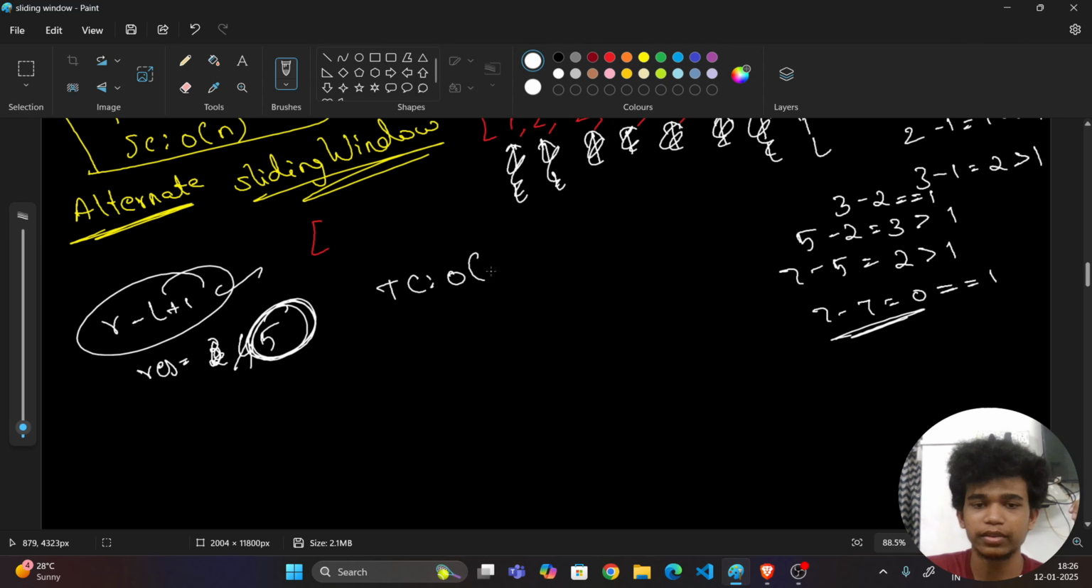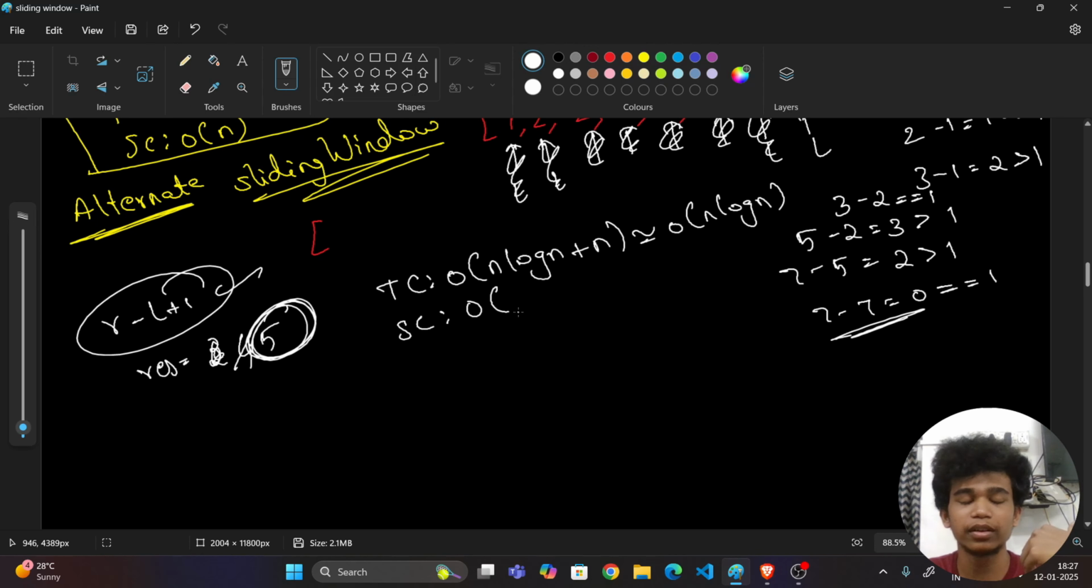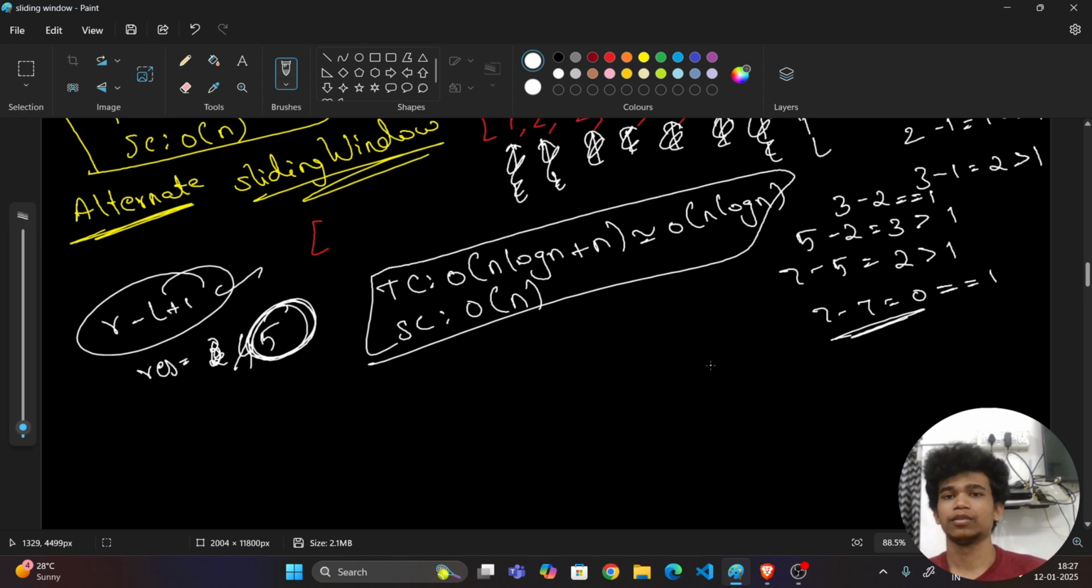So what is the time complexity? I can say n log n because we are doing a sorting operation, right? And also a traversal operation, so it will be plus n. Approximately it is equal to O of n log n. And what is my space complexity? I am using a merge sort. In Python, I am using the sort function, which uses merge sort and Tim sort, which also takes some space complexity. So this is the time and space complexity of this solution.